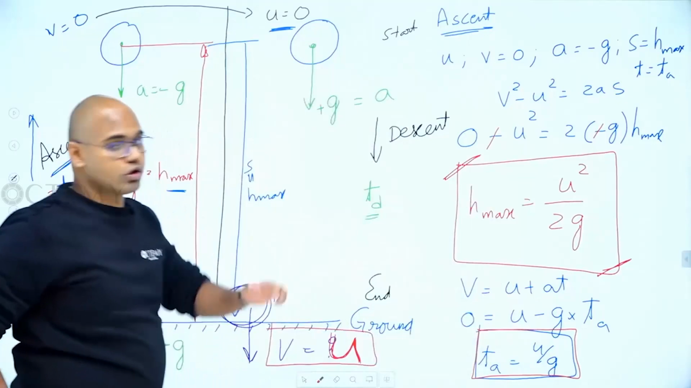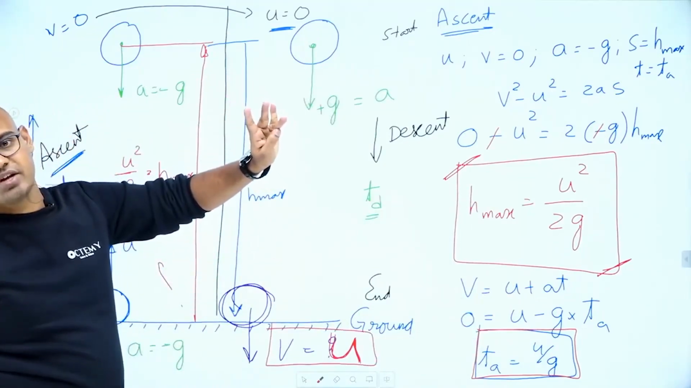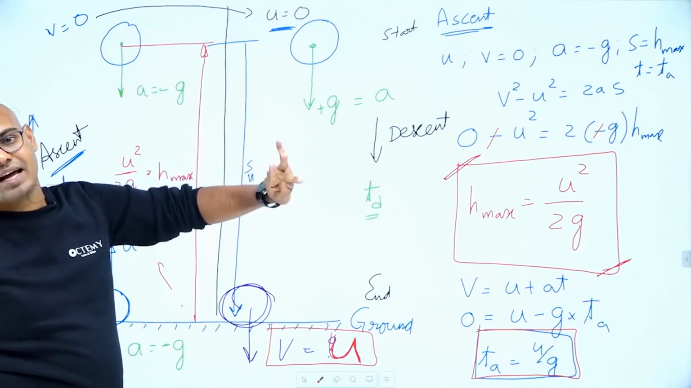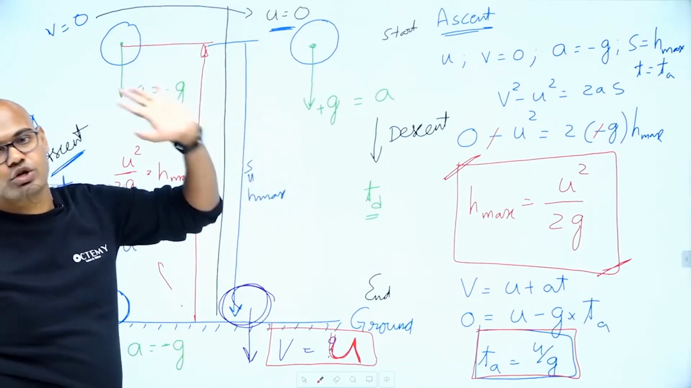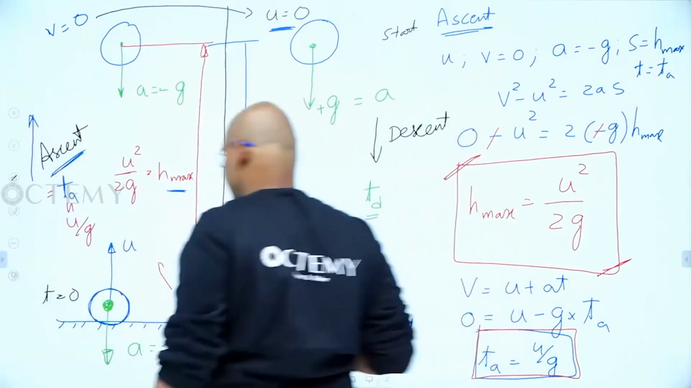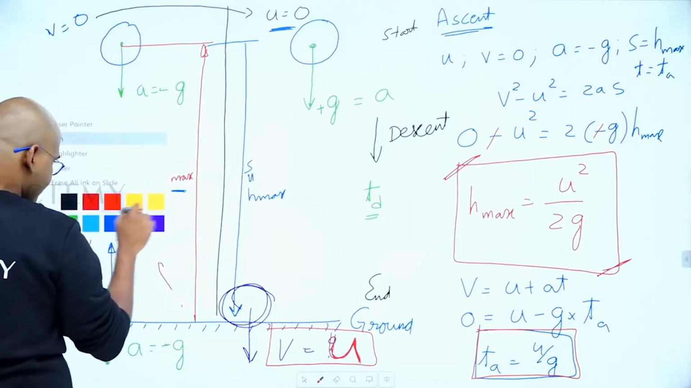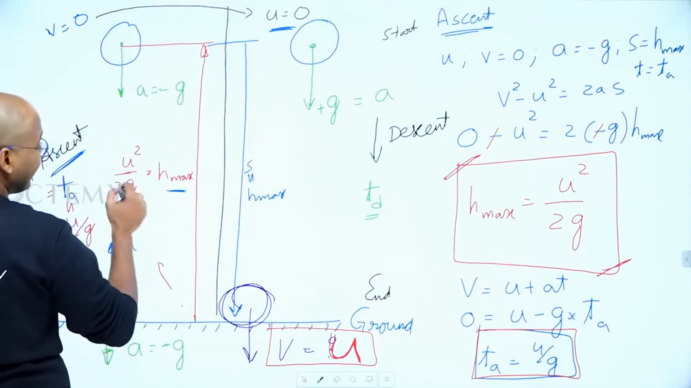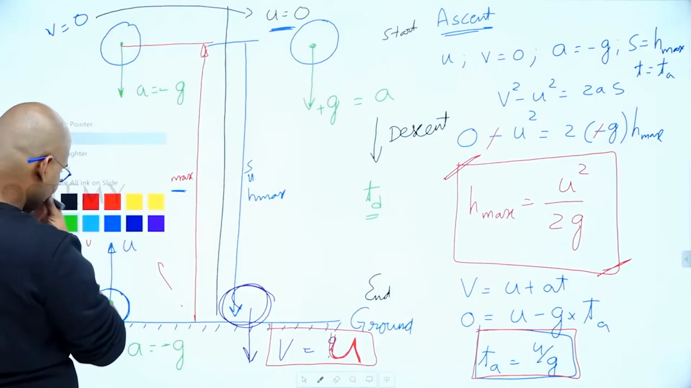Okay? So we got the 4 questions. What are they? Maximum height reached, time taken to reach the maximum height, time taken to come back and hit the ground, and the velocity with which it is going to hit the ground. The last question, read it: velocity at half the maximum height.